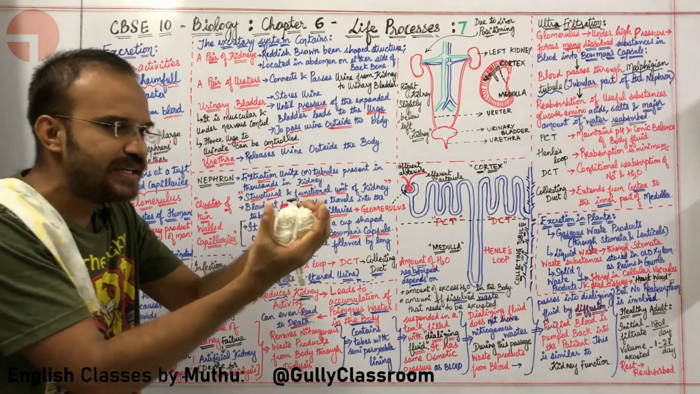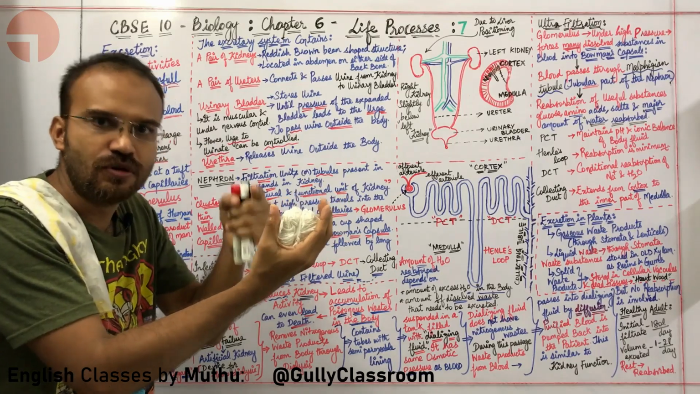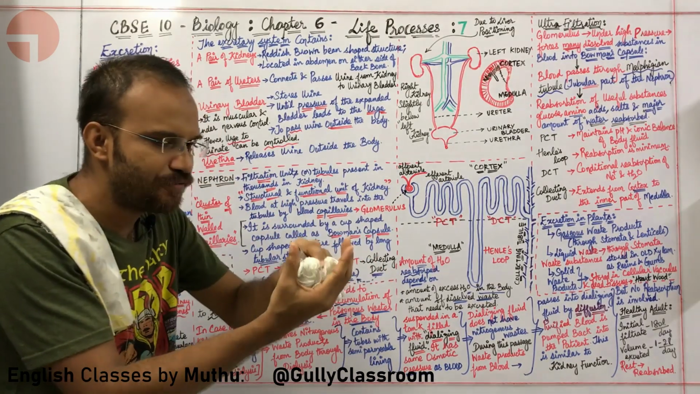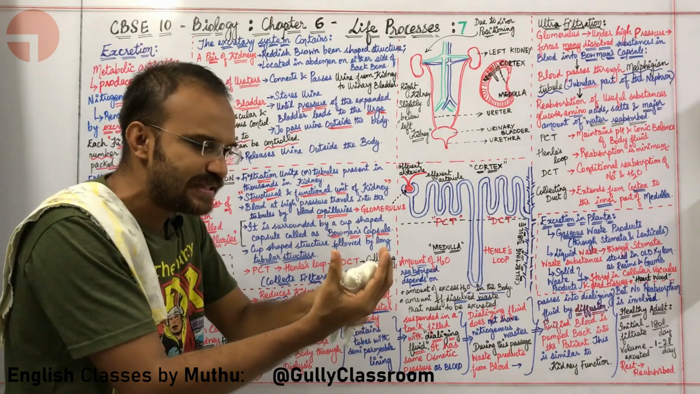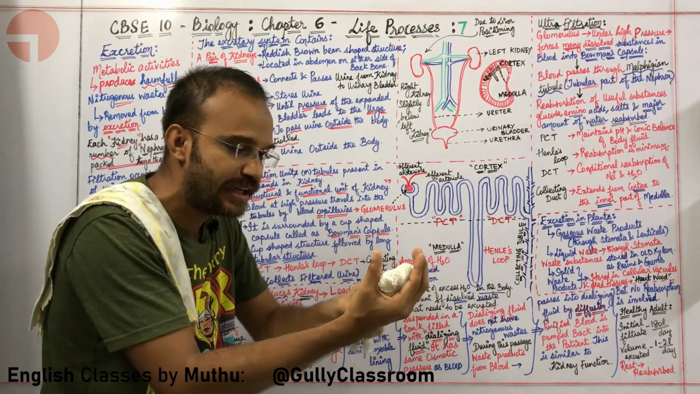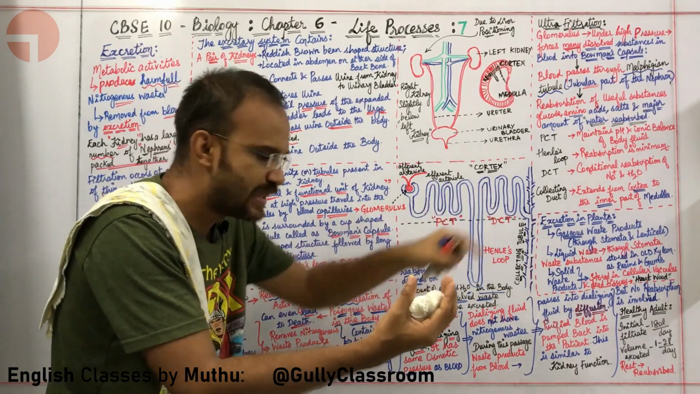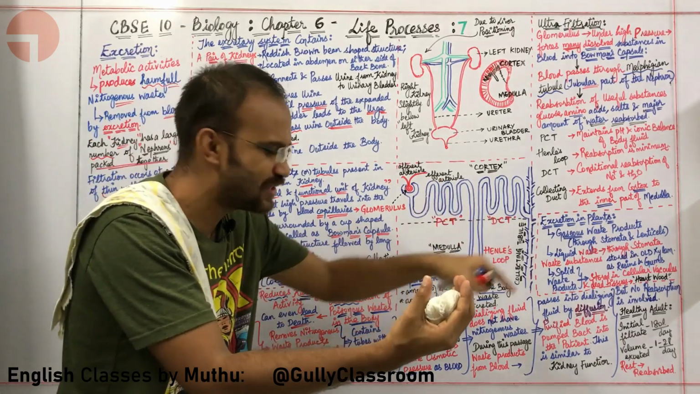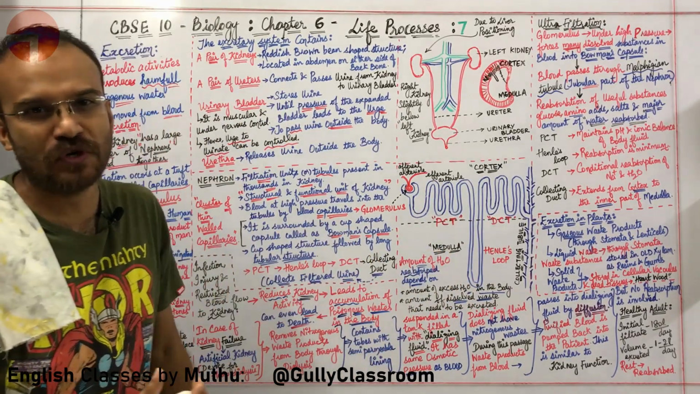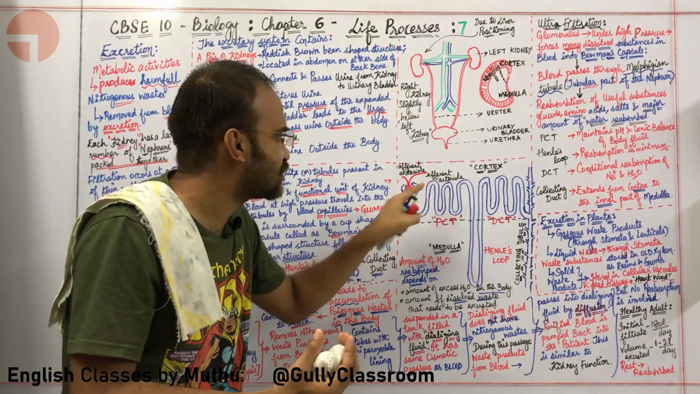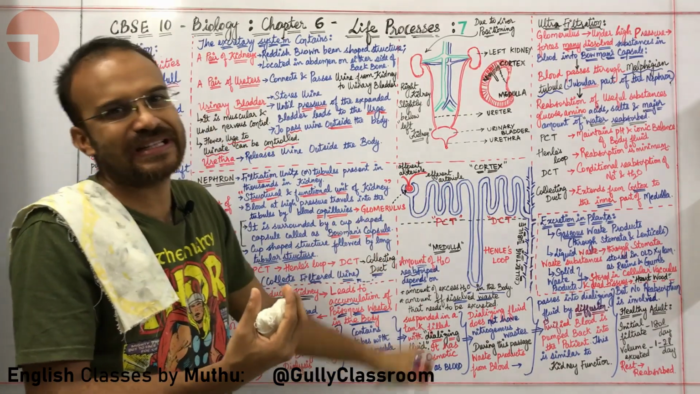This tuft is carried by a capsule called Bowman's capsule. Look at this. This red color tuft is carried by a Bowman's capsule. There is a tubular structure connected to Bowman's capsule. The tubular structure is called Malpighian tubule. Are you able to understand how the general structure of nephron is being constructed?